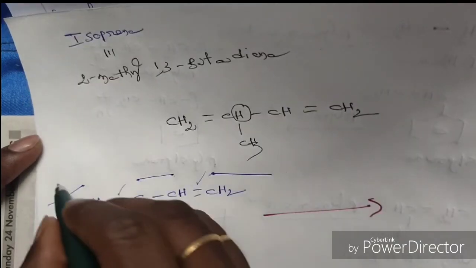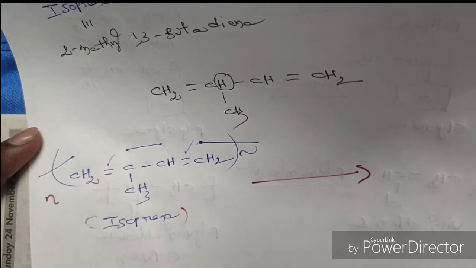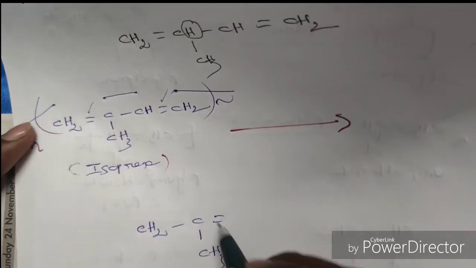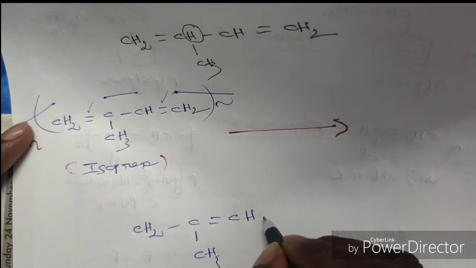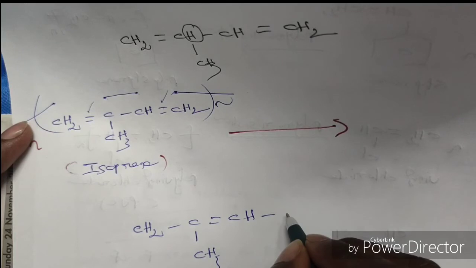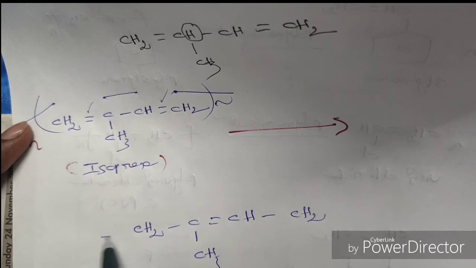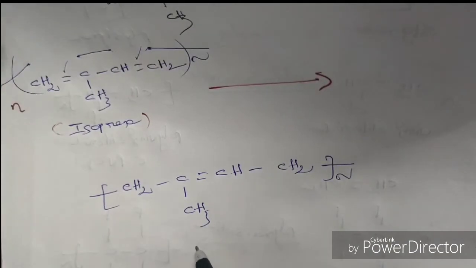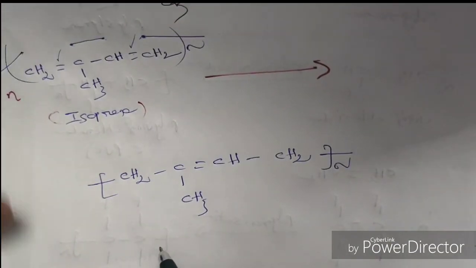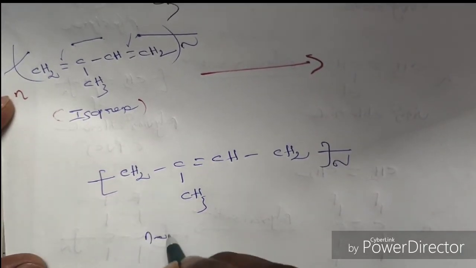So totally this unit will repeat n times. So CH2 C, CH3 double bond CH, single bond CH2, sigma bond. This entire unit will repeat n times. Okay, understand? So this is called natural rubber.